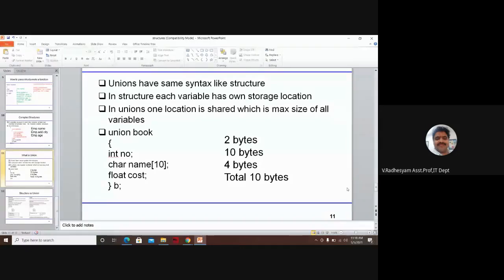But in the case of union, which is a common hall, structure means every variable has its own house. Union means a common hall, a common waiting hall. Here is the case, one variable is active at one time. Right?